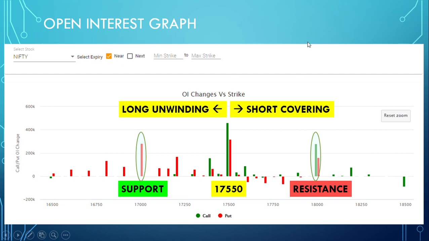So friends, this is all I have to teach you about the basics of options and option selling and buying. I hope you have understood the concept.